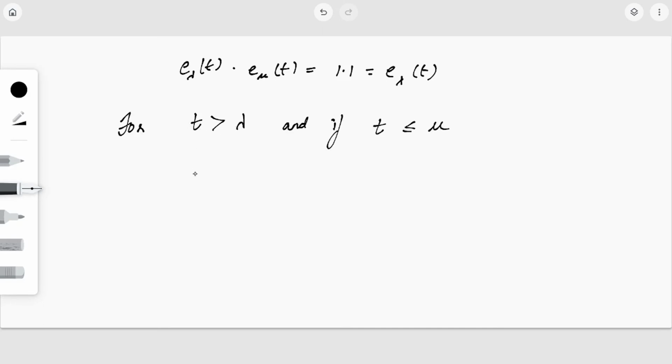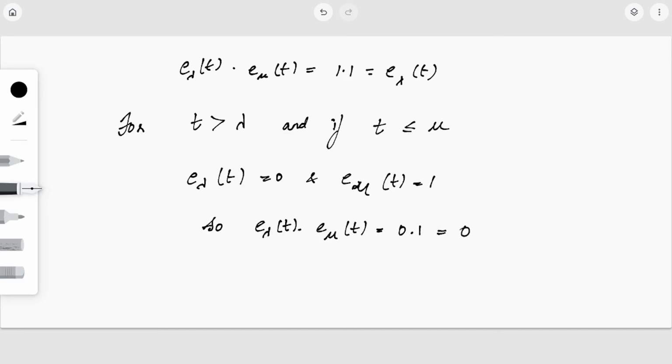When t is greater than lambda, E lambda of t will be 0 and E mu of t will be 1. So E lambda of t into E mu of t will be 0 into 1, which is 0, and 0 is equal to E lambda of t.